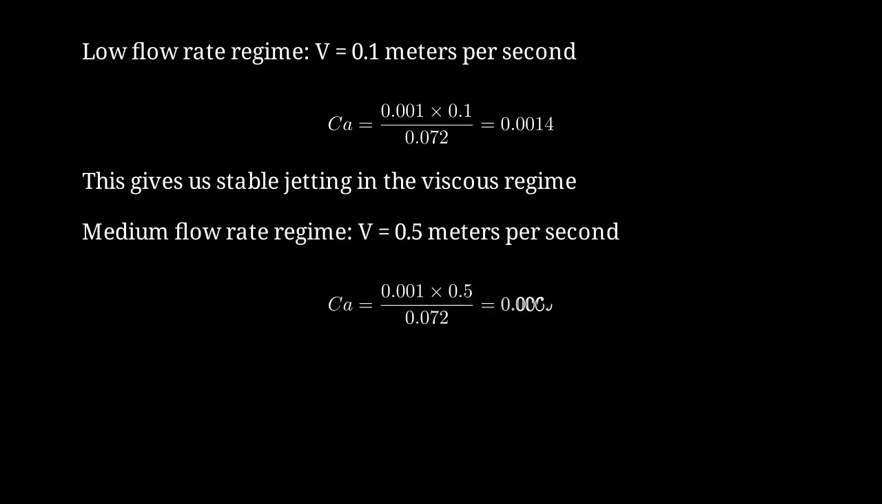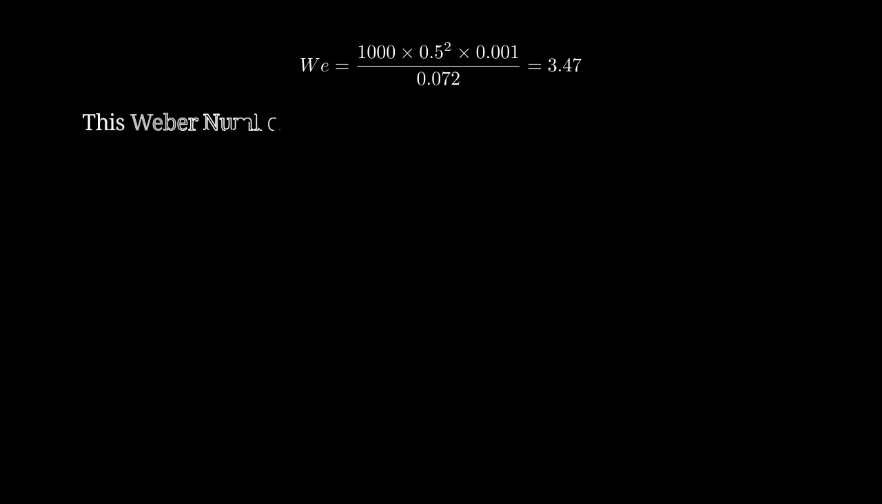Now the capillary number is approximately 0.0069. The Weber number is 1,000 times 0.5 squared times 0.001 divided by 0.072, which gives us approximately 3.47. This Weber number is in the range where Plateau-Rayleigh instability causes the jet to break up into droplets.